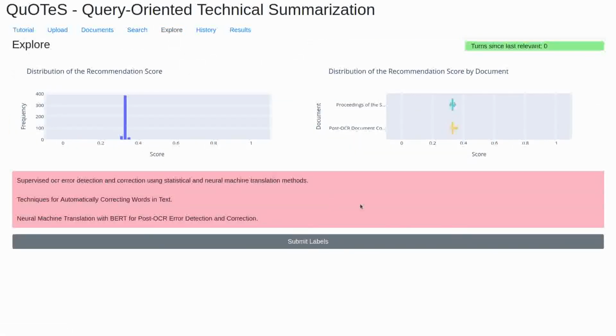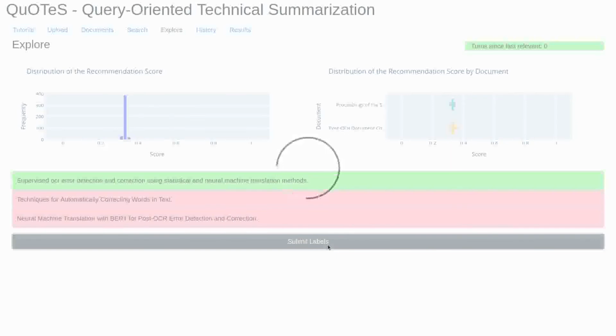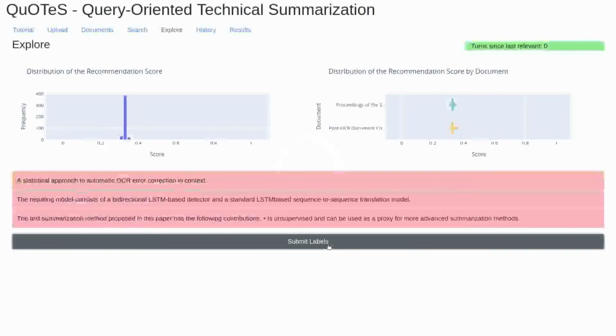The Explore tab is the second main component of the system. What this tab does is to train the system using the labels you have submitted to better understand your search. The plots show the distribution of the recommendation score and how it breaks down by document to help you better understand your collection. The sentences below work exactly like in search, allowing you to label them and submit them into the system. You can label the collection as much as you want, but the recommended criterion to know when to stop is when the system hasn't recommended anything relevant in 3 consecutive turns.